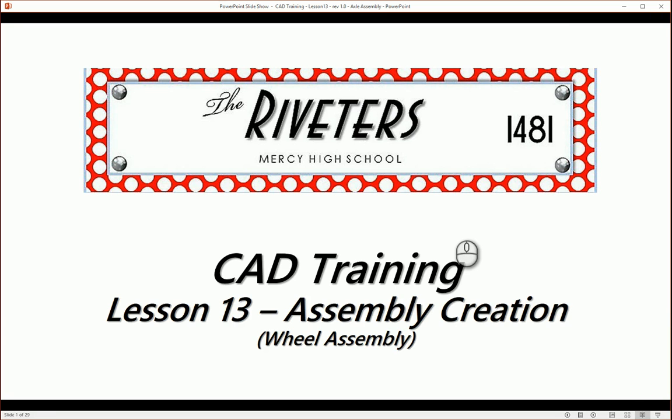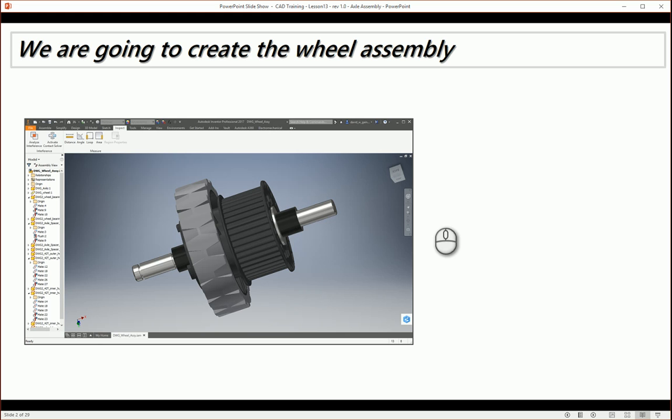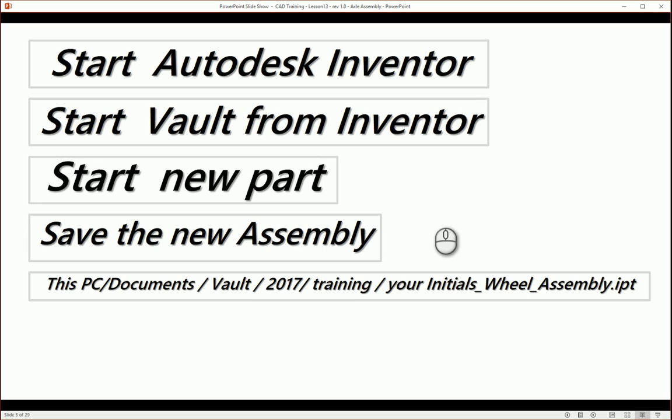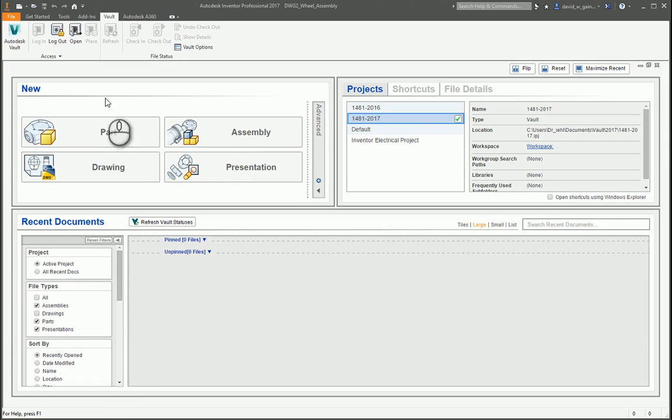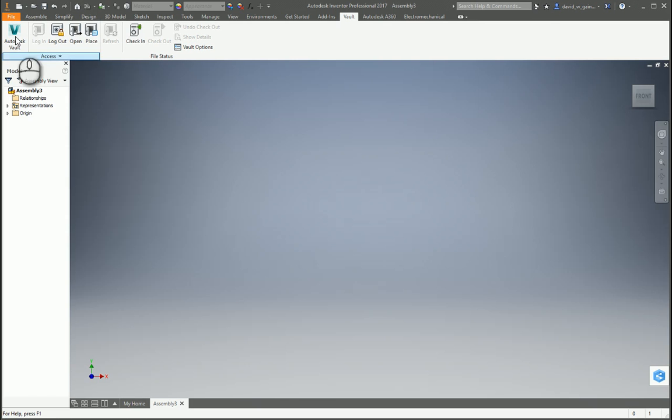Welcome to the Riveters CAD Training Lesson 13. Assembly creation for a wheel assembly. This is what we're going to be making. It's got a fair number of parts in it. So let's jump to Autodesk Inventor and create an assembly.